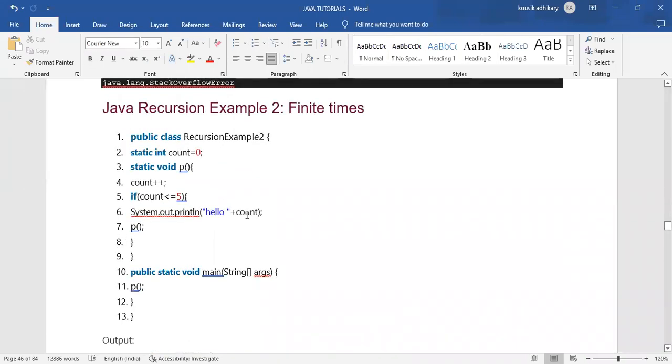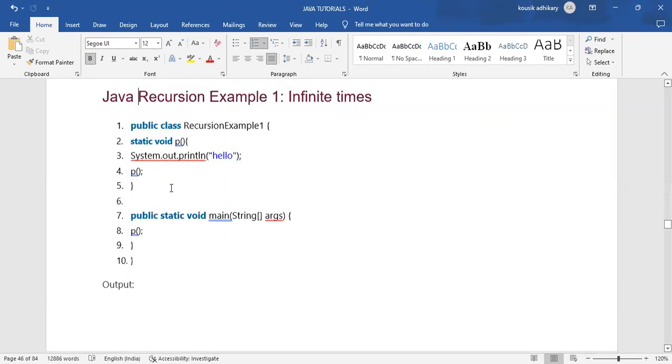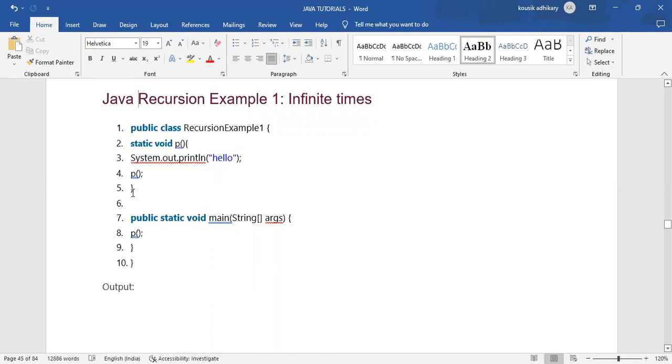What is the difference? Why does example number 1, the infinite times example, give the java.lang.StackOverflowError, the infinite error? Why is it giving that error? By comparing both examples, you can see that in example number 1, I haven't declared any condition for how many times I want to print hello.